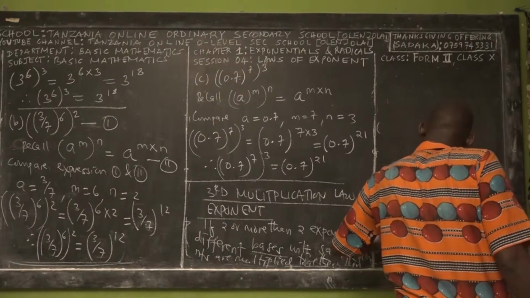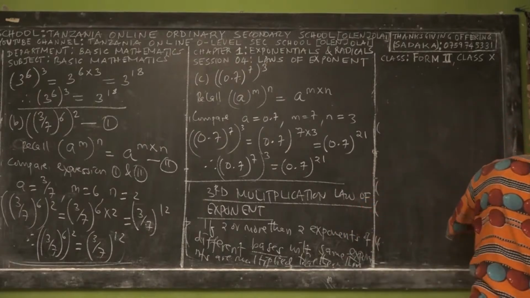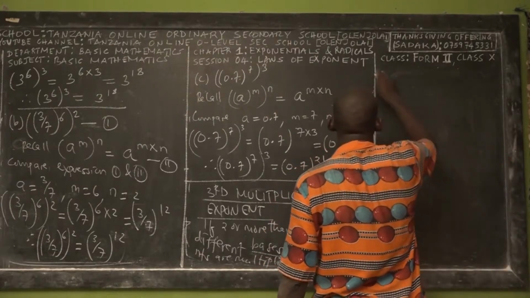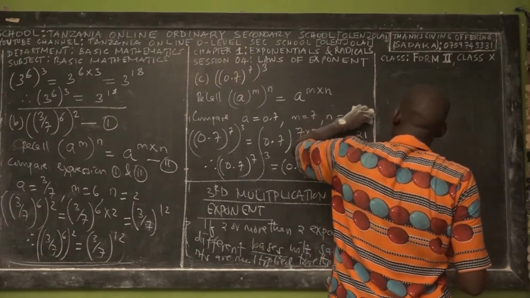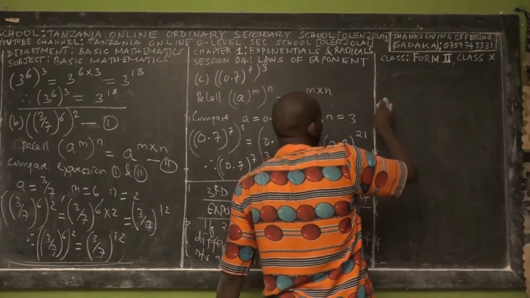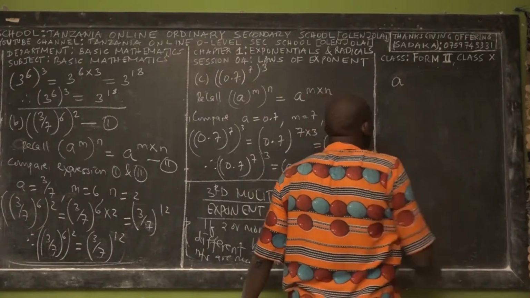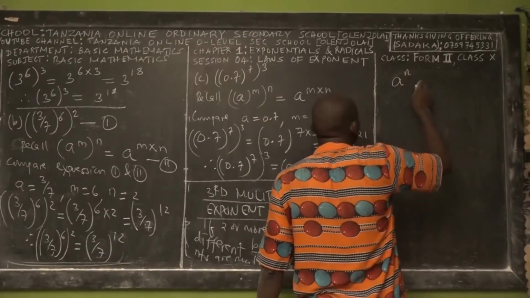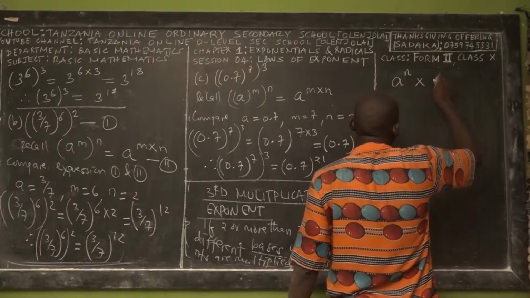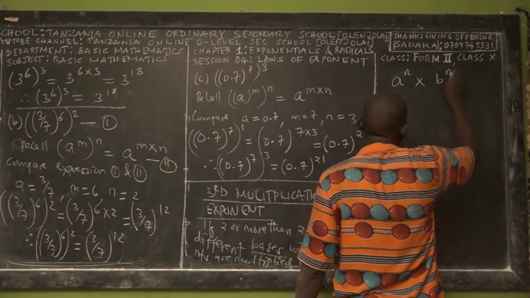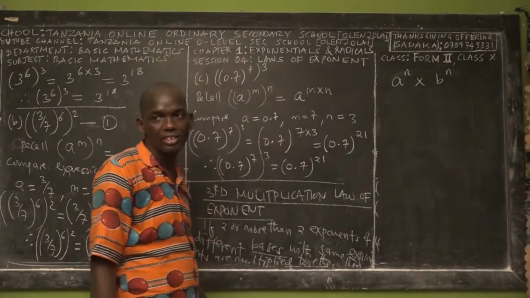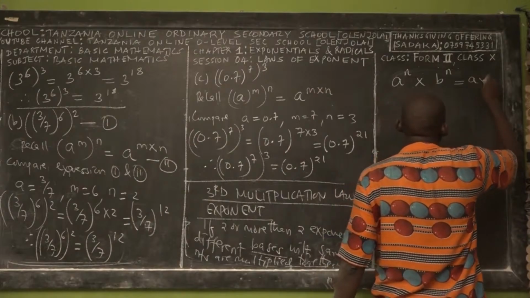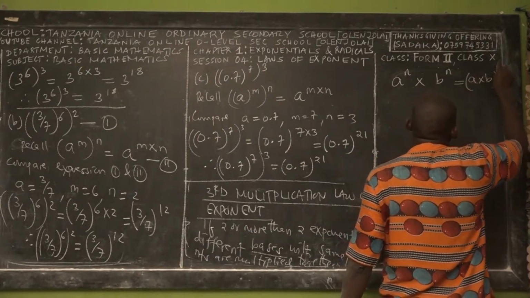So then we can simplify them by using this law. So we say the multiplication law of exponents will be applicable. Let me summarize the information I've written before. Suppose you have 2 exponents, so listen carefully. With base A, and its exponent is n, then we multiply with another exponent with base B, but exponent n. In mathematics, we can write A times B power the same exponent of n.